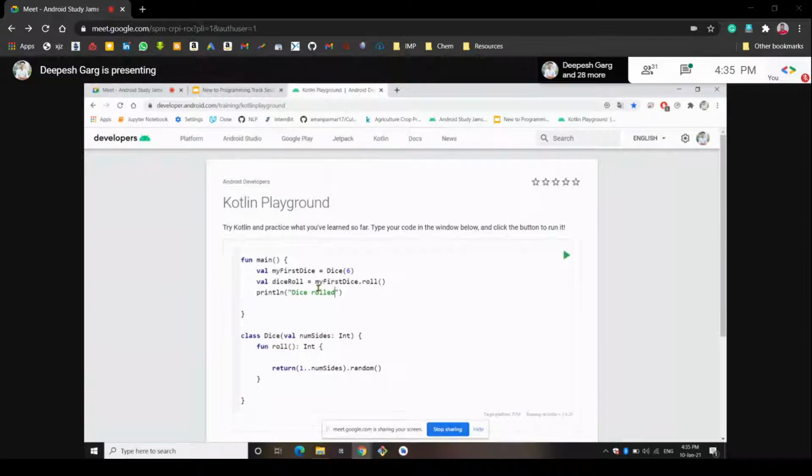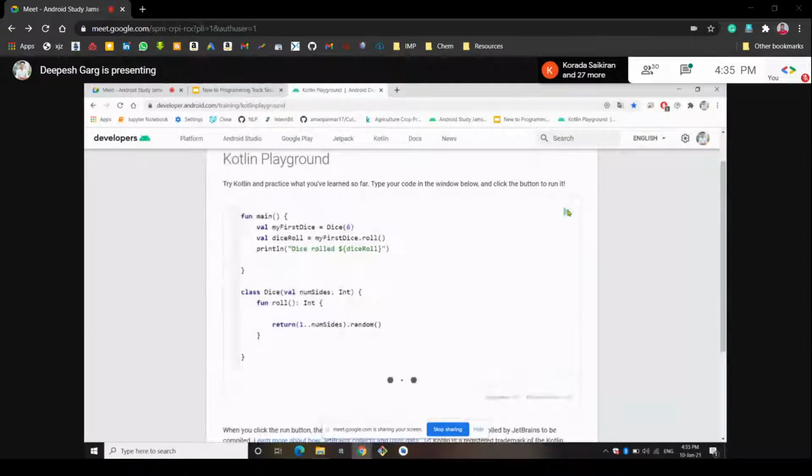So how do we access this variable? We will use the dollar sign to access the variable, and then we will write curly braces here, and the variable that is storing this value, the dice roll. So we will write the dice roll variable here. It will print the dice rolled statement along with the number stored in this variable. Okay, so let's run this code and see what is done.